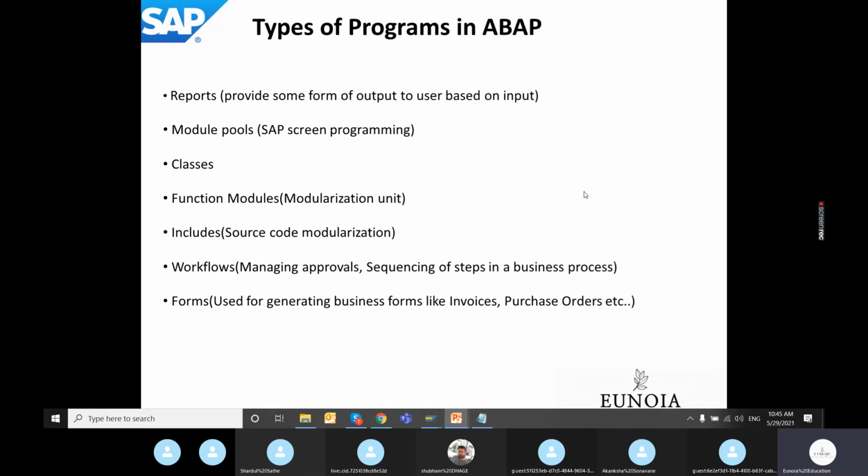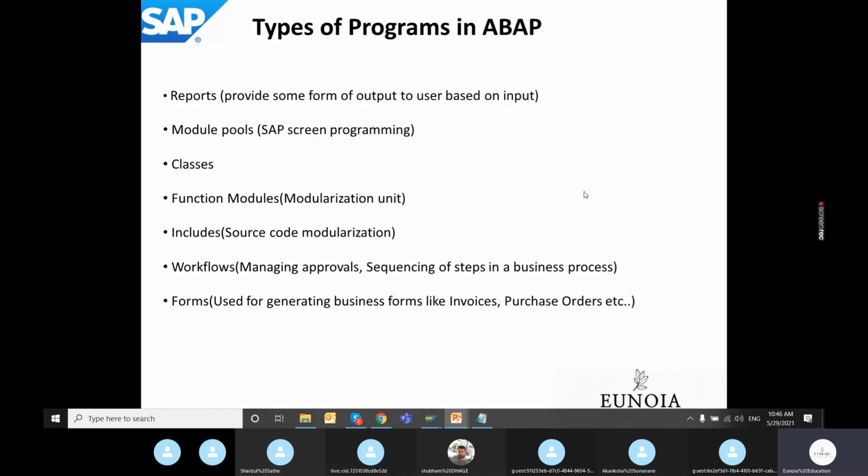Workflows as of now will not be covered, but if possible, we will try to give an intro and show you a demo workflow, how it is to be triggered and what all things are required. Basic knowledge will be provided for workflows if required. If a scenario is there and if time permits, we can have a session on workflows as well.